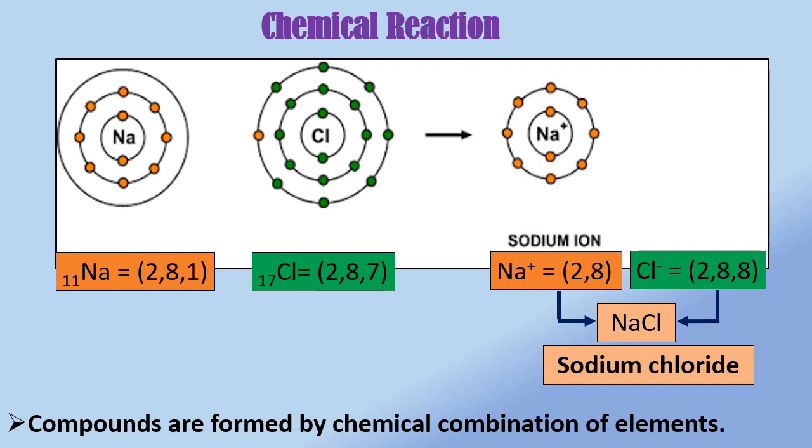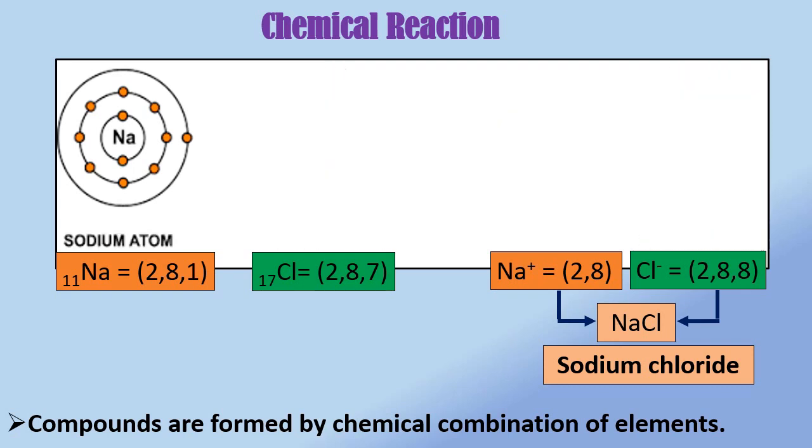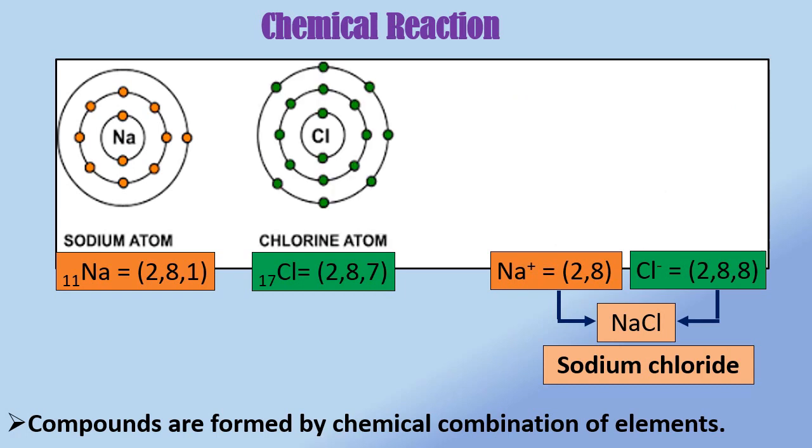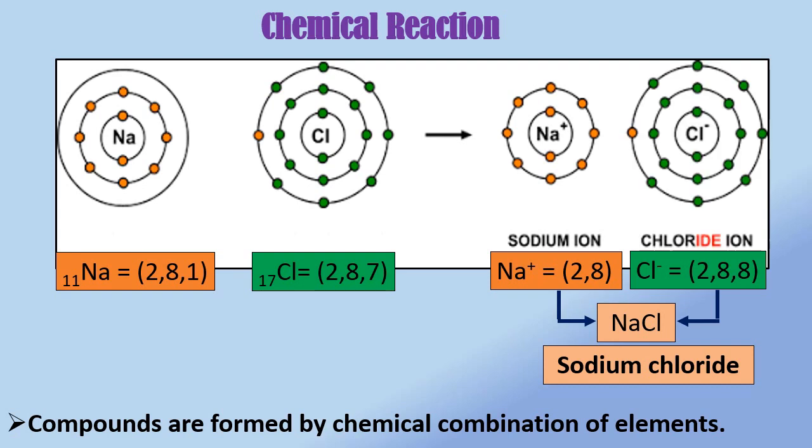For example, you have learned formation of sodium chloride in standard 9. Atomic number of sodium is 11. Its electronic configuration is 2, 8, 1. Sodium has an excess of 1 electron to attain octet configuration.